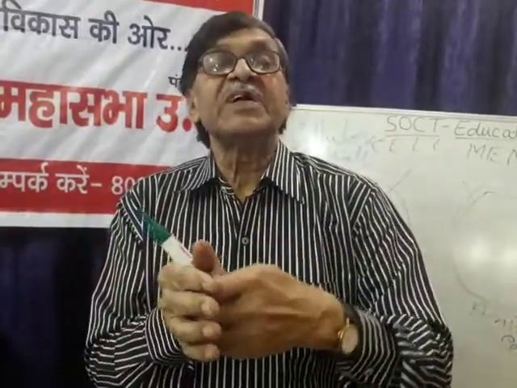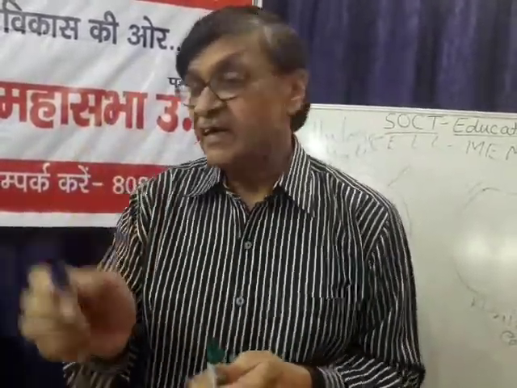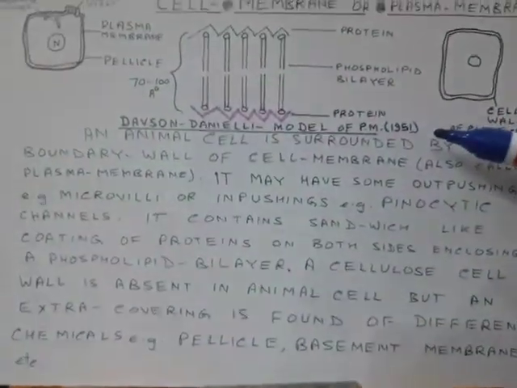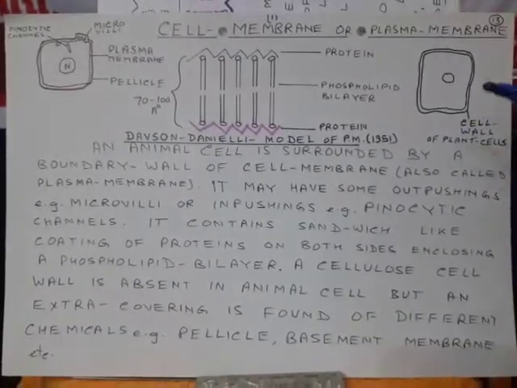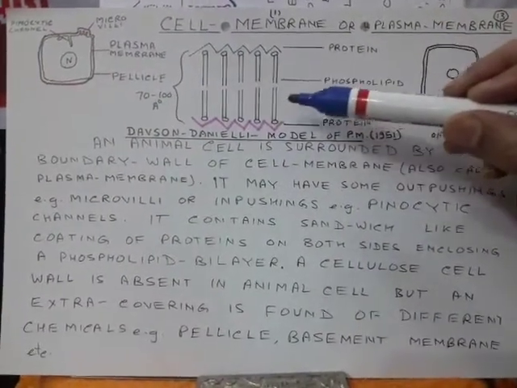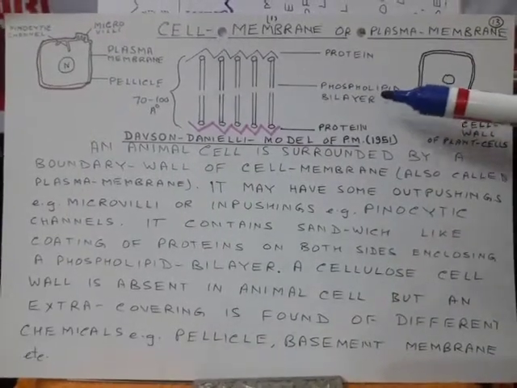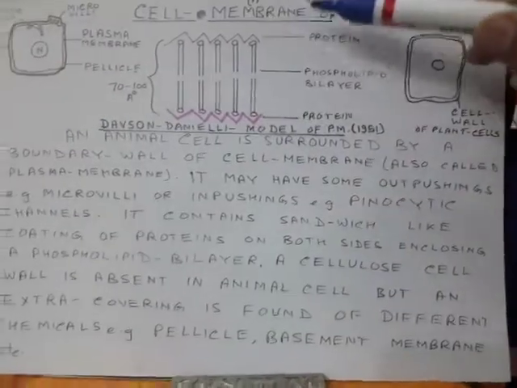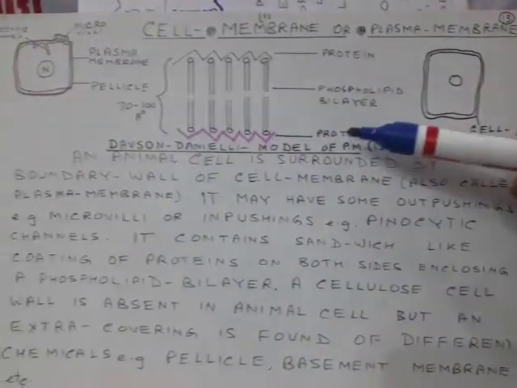Here also the cell membrane has a sandwich-like structure. It was given by Davson and Danielli in 1953. So it is the Davson-Danielli model of cell membrane, which says that there is a packing in the middle, the phospholipid bilayer, and both sides are covered by protein, the outer layer also and the inner layer also.